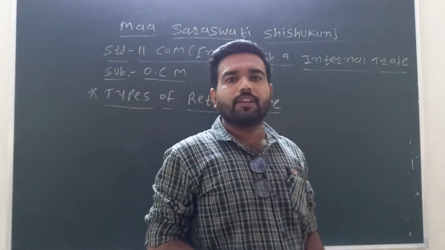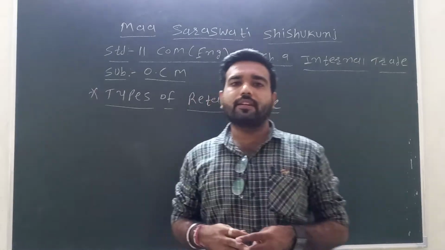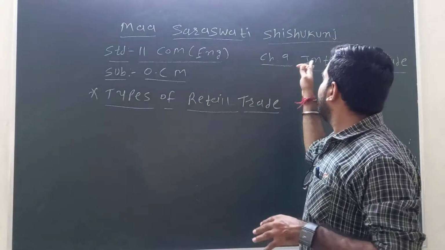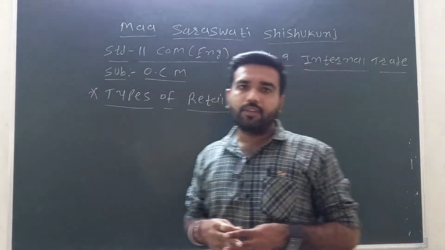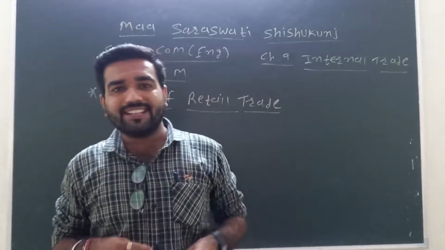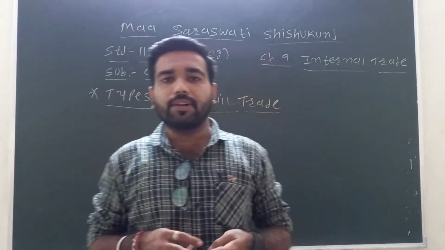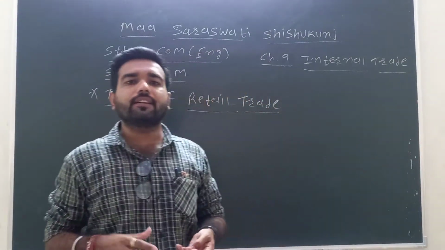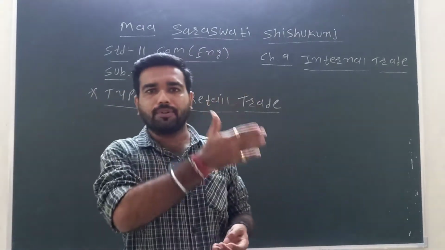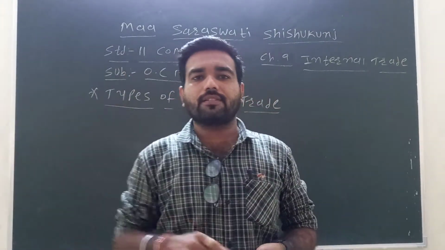Hello friends, here in OCM subject, in the last session of our online classes, we started chapter number 9, internal trade. In that, first of all, what is internal trade? We have shown what is trade and what is internal trade. Next, we have shown that in internal trade there are two parties, wholesaler and retailer. First the producer, next the wholesaler, next the retailer, and then the customer comes.